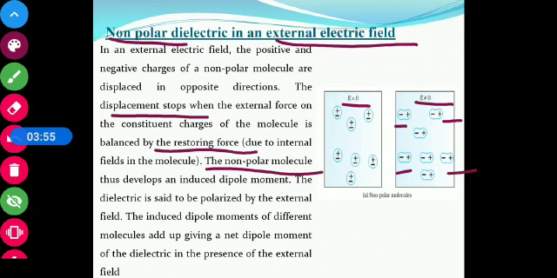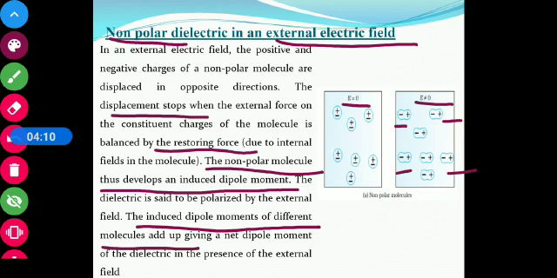The non-polar molecule thus develops an induced dipole moment, and the dielectric is said to be polarized by the external electric field. The induced dipole moments of different molecules add up, giving a net dipole moment of the dielectric in the presence of the external electric field. So a non-polar dielectric gets some dipole moment.